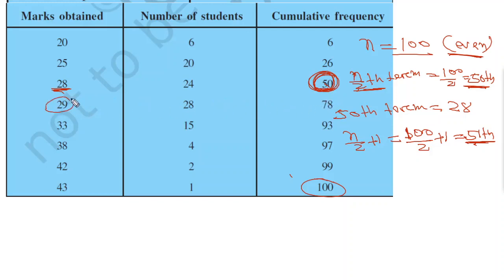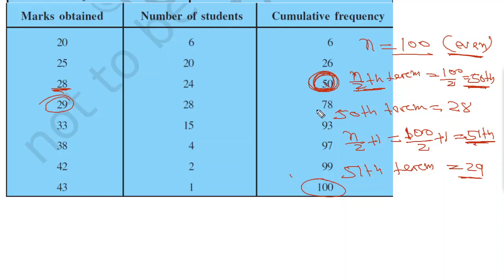So this is 29. So the 51st term equals 29. Why 29? Because this is the cumulative frequency. Up to 50, this is up to 50, this is up to 78. Up to 78 means 51 will come in between, up to 78. 51 will not come in up to 50. 51 will come in between, up to 78.